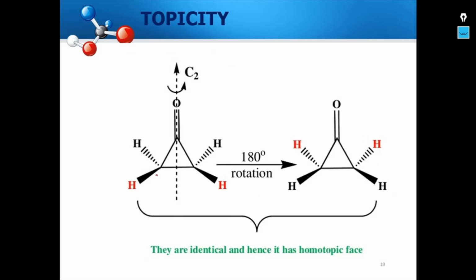And in this molecule also, if this molecule is rotated through 180 degree, and we end up with the same identical structure, we say that this particular molecule has a homotopic phase.